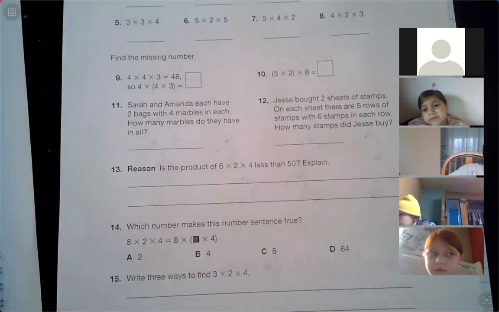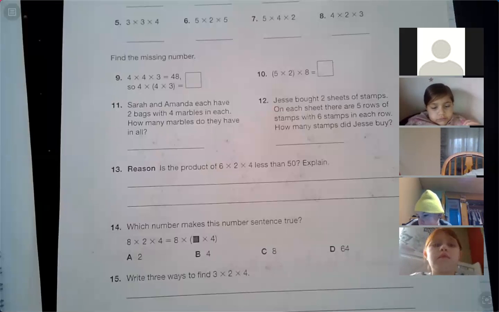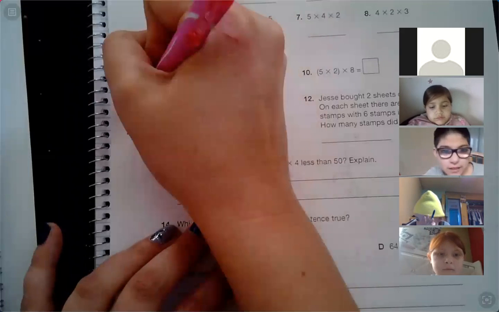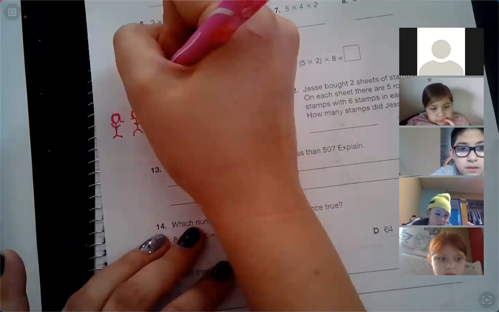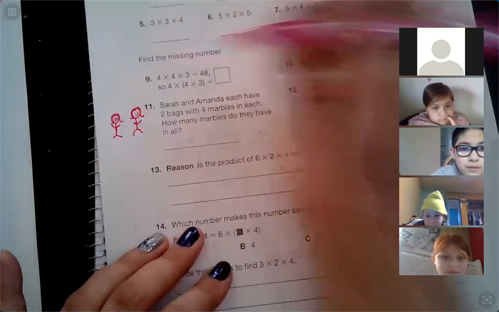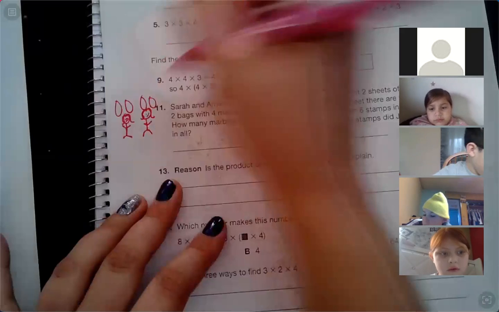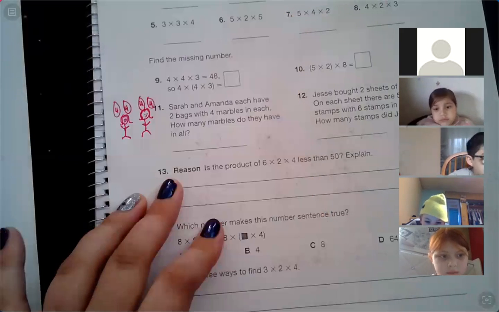11. Sarah and Amanda each have 2 bags with 4 marbles in each. How many marbles do they have in all? So it's not just 2 times 4 because we have Sarah and Amanda. So here's Sarah. And here is Amanda. I have the best stick figures, you guys. Like, these are going to end up on the wall of fame someday. Sarah and Amanda, they both have 2 bags with 4 marbles in each. So you got to think, how many do they have all together?